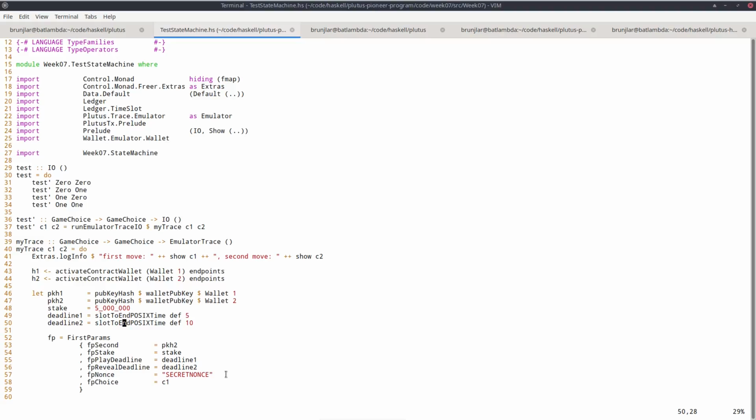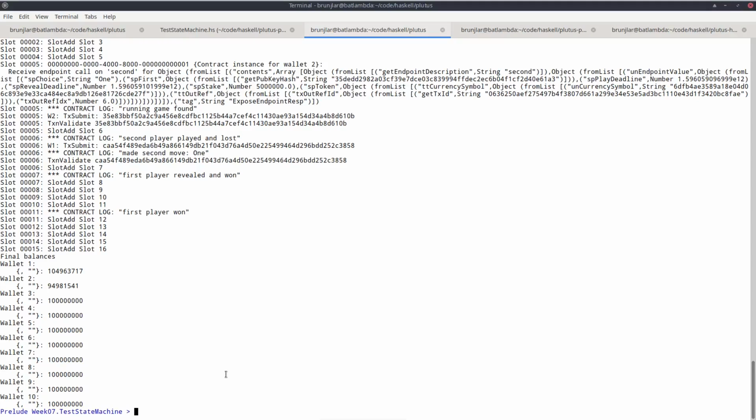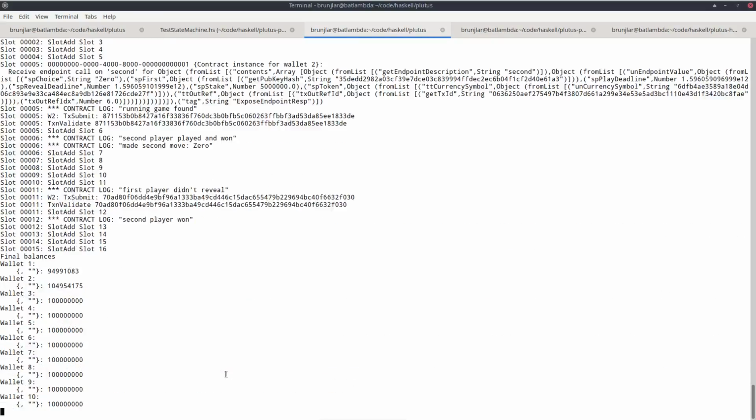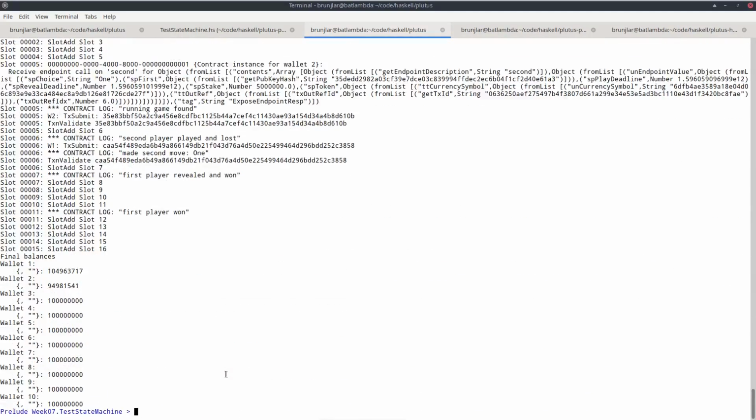So if you're not careful, if you use a POSIX time that lies at the beginning of a slot, then the transaction that the state machine produces won't validate. And I hope that will be fixed soon, but for the time being, we can work around that by using POSIX times that lie at the end of a slot. So I had to change that, but everything else should be exactly the same. And if we try it out in the REPL, then we should get exactly the same result that we got before, but with now using state machines.